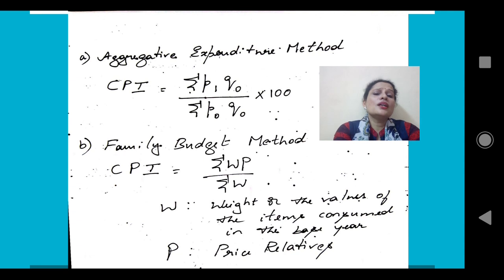Depending on the availability of data and suitability, we select the formula. This is regarding consumer price index number, its uses and steps involved in constructing it.